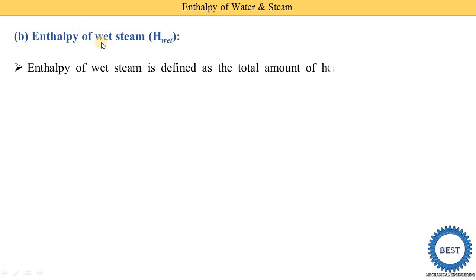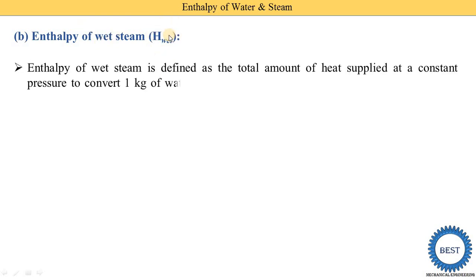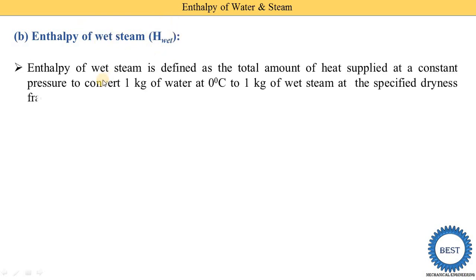So in the first stage we covered the sensible heat. Now when we supply heat energy to the sensible heat stage, it is converted into wet steam, and when it is converted into wet steam, the dryness fraction comes into the picture, so the equation changes. The enthalpy of wet steam is denoted as h wet. It is defined as the total amount of heat supplied at constant pressure to convert 1 kg of water at 0 degree centigrade to 1 kg of wet steam at the specified dryness fraction.